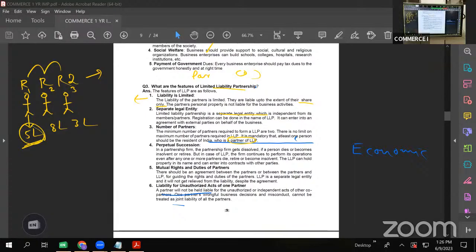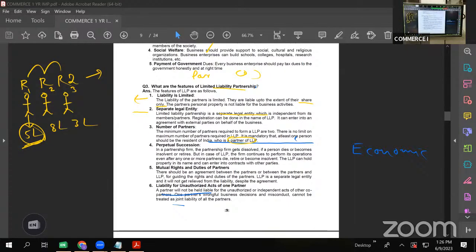That is one. Second one, separate legal entity. Yesterday, while discussing joint stock company, I told you a company has a separate entity. Does a partnership have a legal entity? No. Does a proprietary firm have a separate legal entity? No. But LLP has a separate legal entity. I said LLP is a combination of partnership and company. This feature is taken from a company. In the same manner, an LLP also has a separate legal entity.